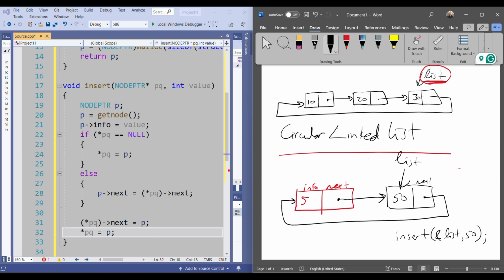This insert function works for all situations of your circular linked list. In this structure, you have nodes, the last node is connected to the first one, and the list always points to the last inserted node. This is the idea. Any question? Okay, that's good.